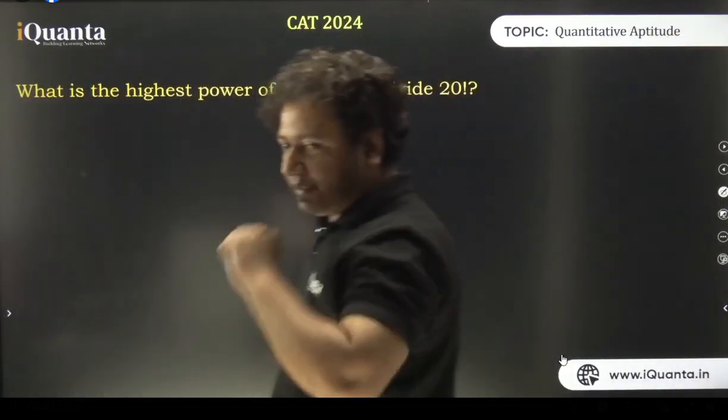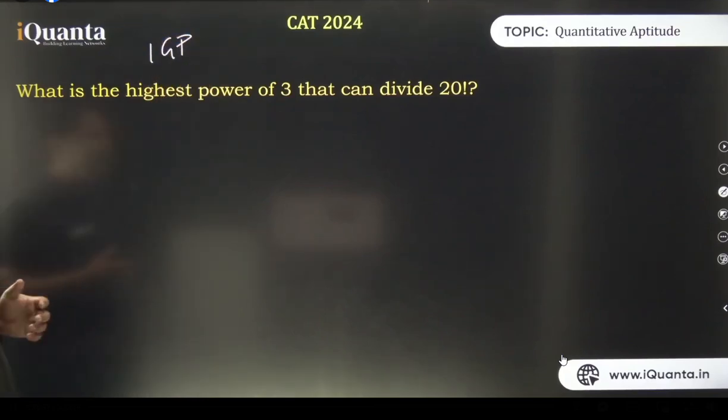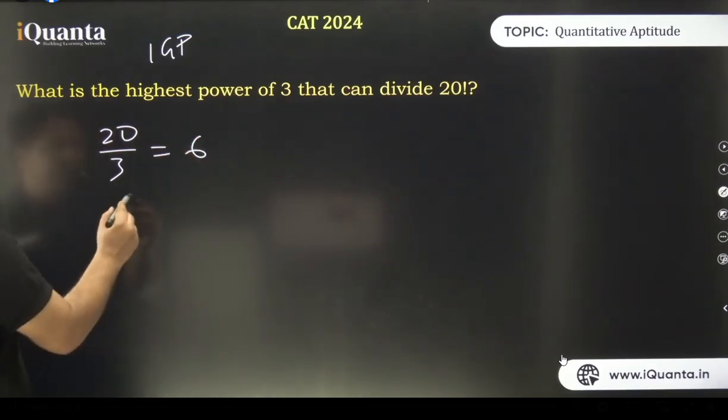How do we do that? Now, listen to this very carefully. Whenever you have something, this is called IGP, index of greatest power. So when 20 is divided by 3, the quotient, we are concerned only about the quotients, nothing else. We get 6, right? 6 point something, we get 6. 6 is the quotient. After that, divide this quotient by 3 again, you'll get 2.